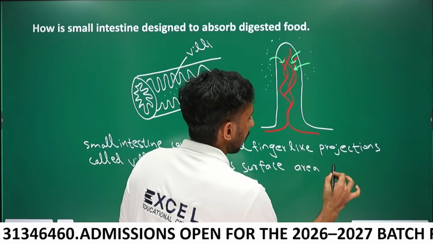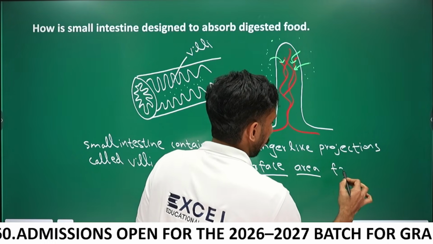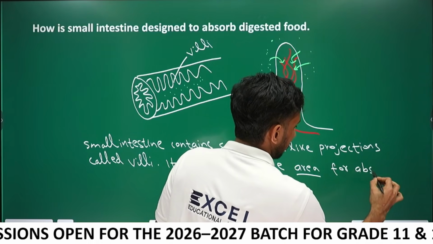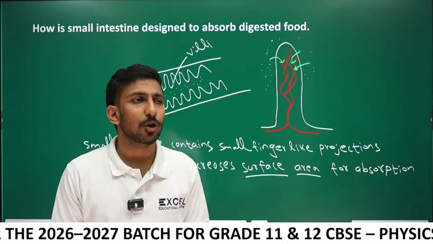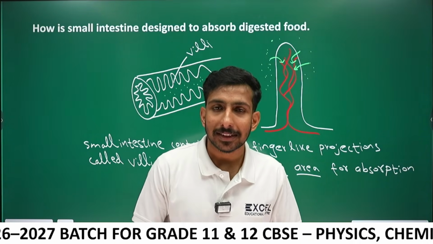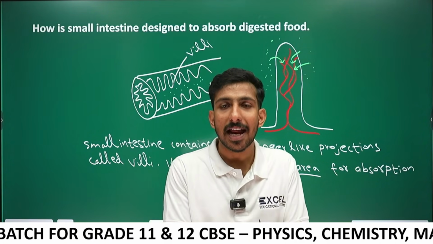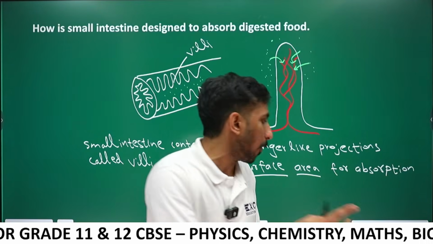It increases surface area for absorption. Guys, maximum absorption occurs in the small intestine. The digestion is completed in the small intestine, and maximum absorption occurs in the small intestine.